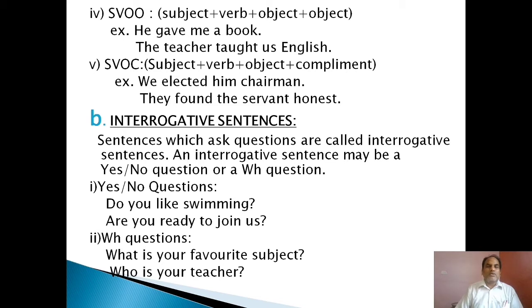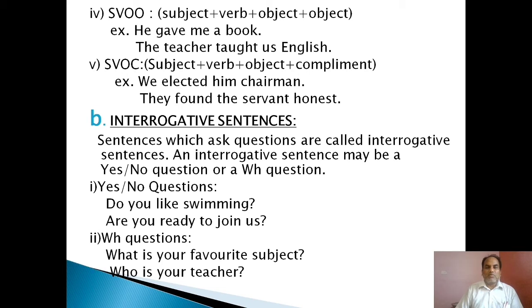So let us discuss the fifth pattern: subject plus verb plus object plus complement. We elected him chairman. We is the subject, elected the verb, him the object, chairman the complement. Here it is the complement of the object. They found the servant honest.